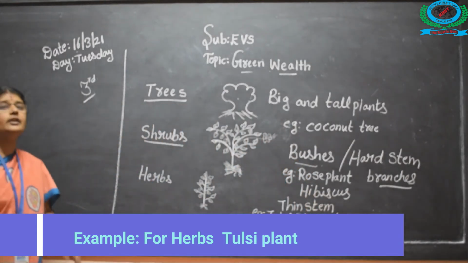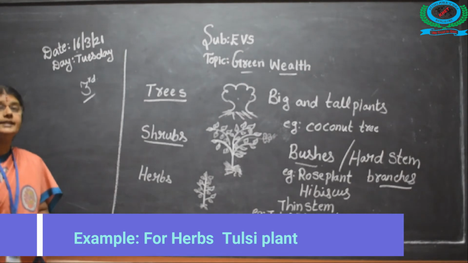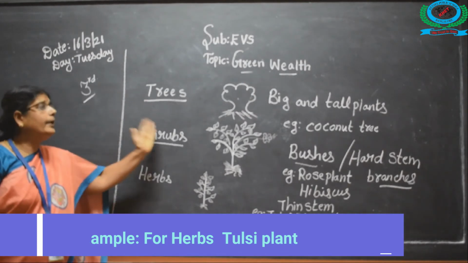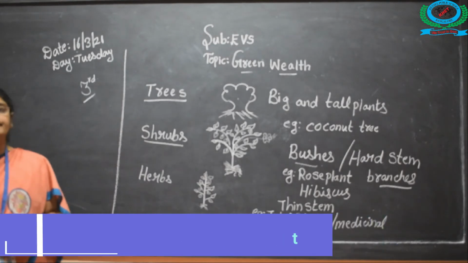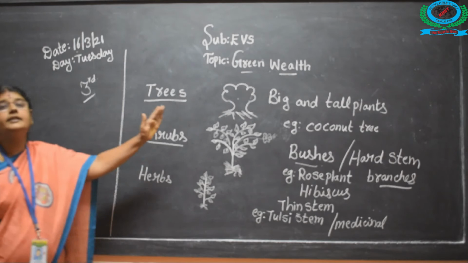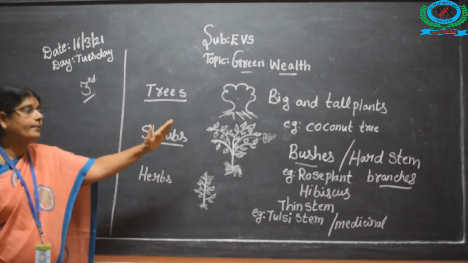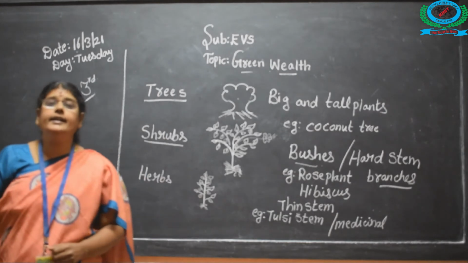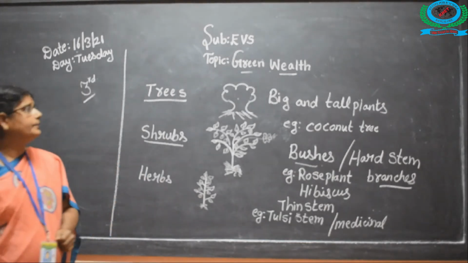Now, see children, now trees, again I will repeat, I will teach you again. Big and tall plants are called trees. Example, coconut tree, mango tree, neem tree, etc.